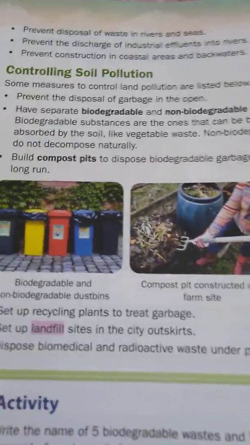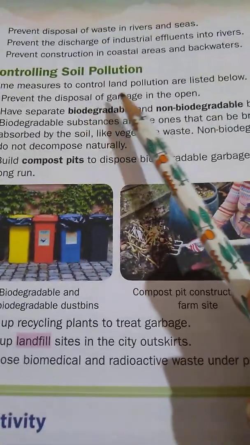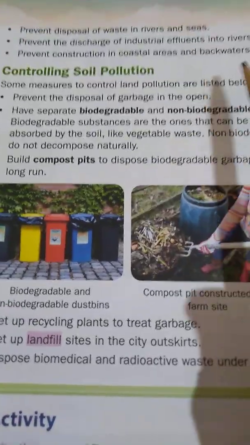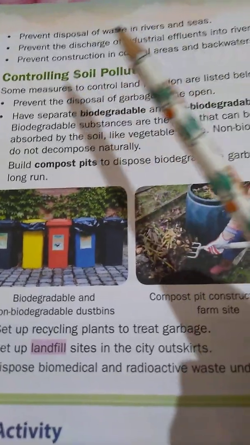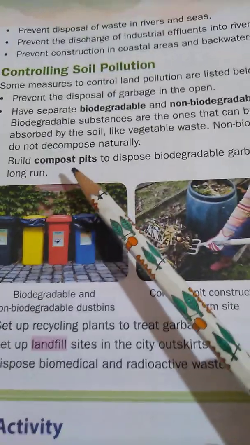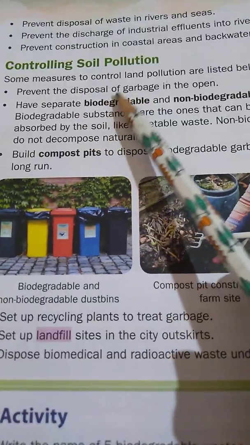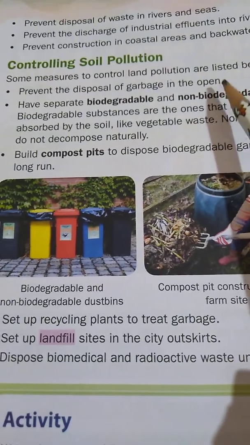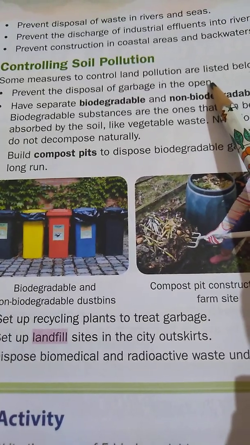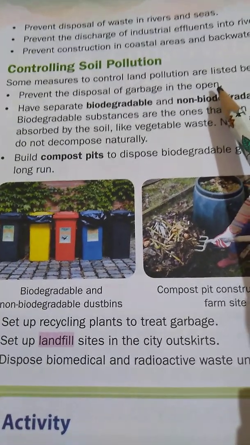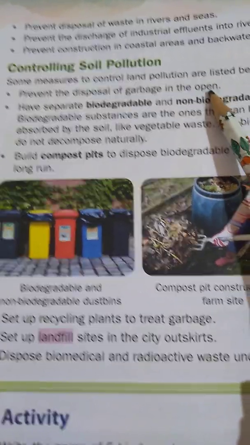Next one is controlling soil pollution. Some measures to control land pollution are listed below. So, soil pollution is nothing but land pollution, right, children? So, these are the measures to prevent land pollution. Prevent the disposal of garbage in the open. Many of us throw garbage in open areas. So we have to prevent the disposal of garbage in the open areas.